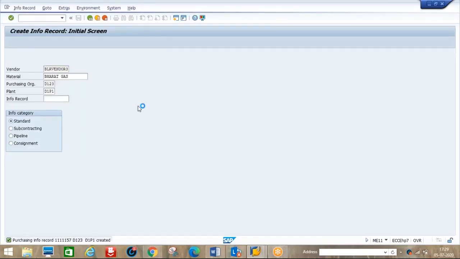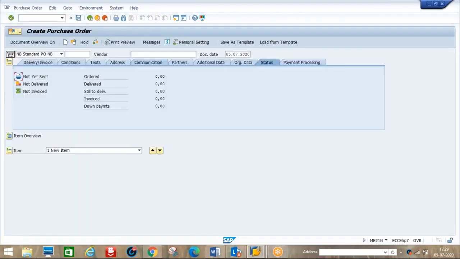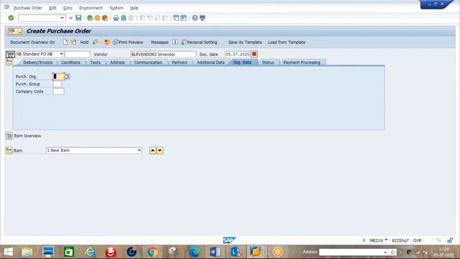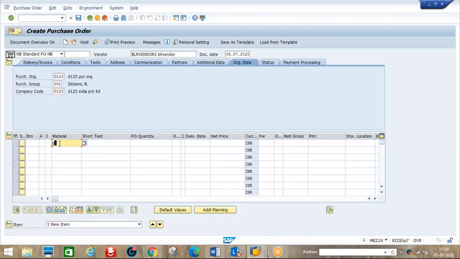Okay, so Bangalore vendor 3 is our vendor. Enter. Okay, purchase organization, group, company code, then item overview. Here we need to enter the finished material, what you are going to purchase, that means Bharat Gas. That's it.